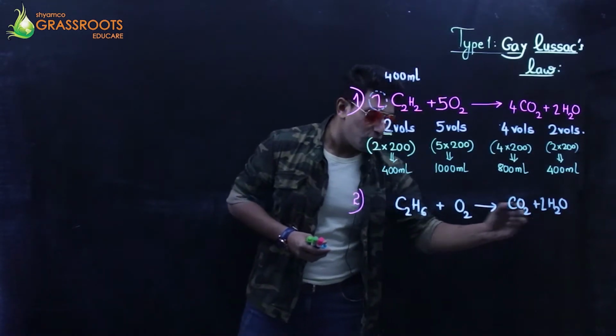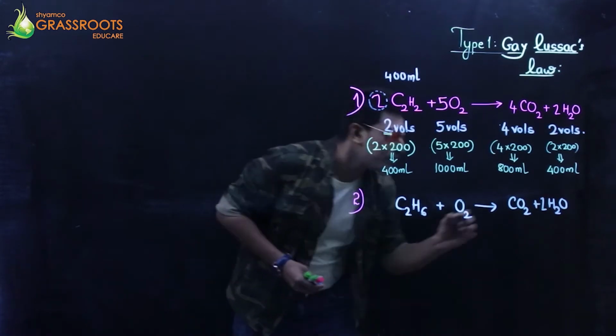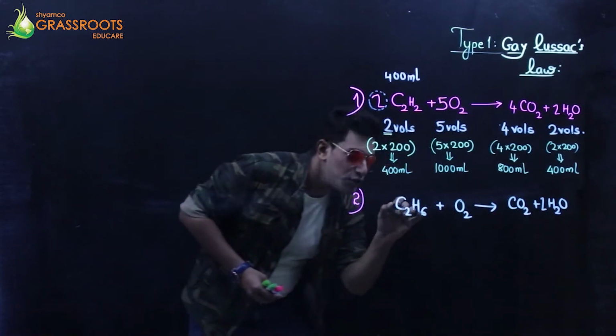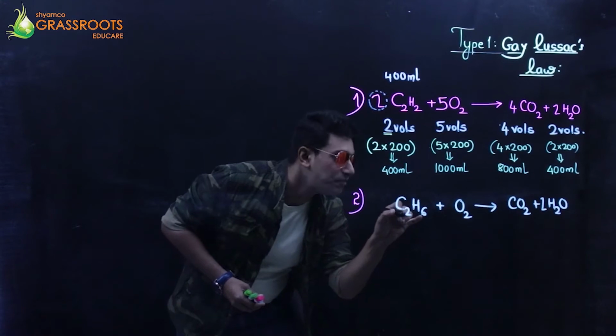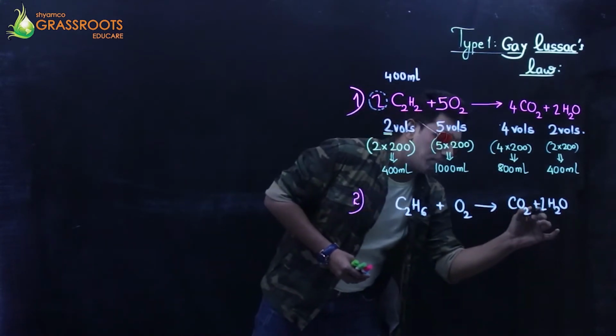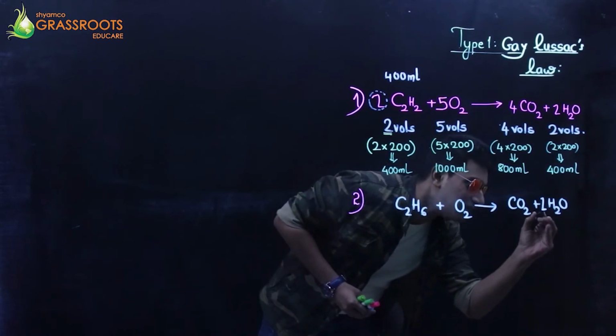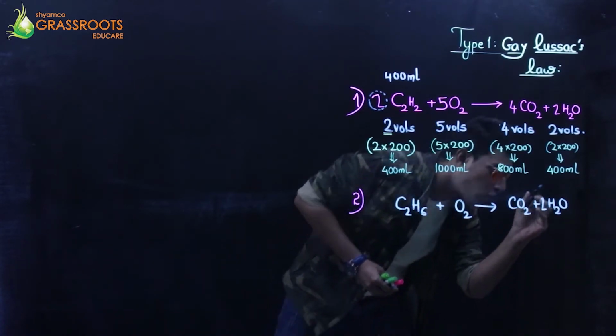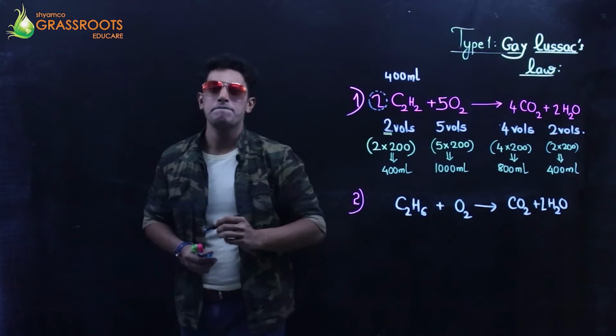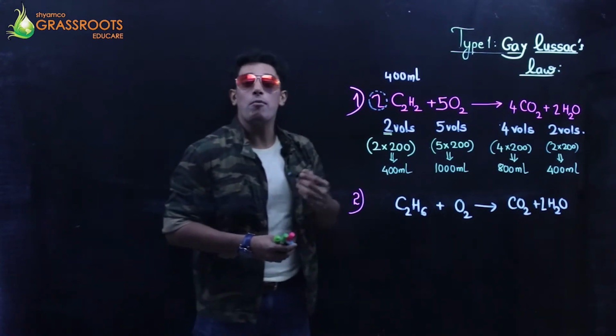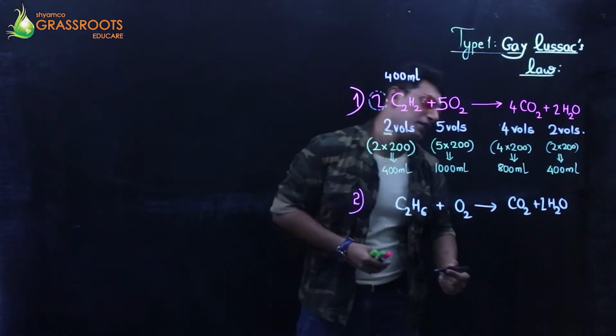So you have 4 hydrogen, problem. You have 6 hydrogen out here. To make a 6, I can put a 3 out here. But that 3 will make oxygen an odd number. So double it, double the 3.